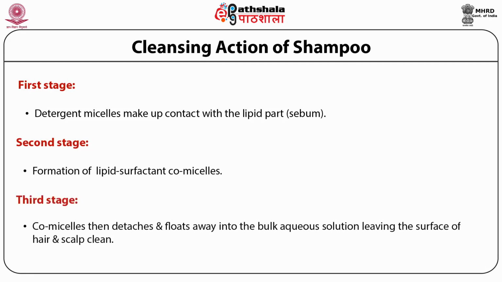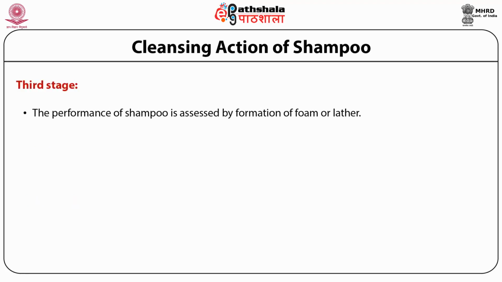These co-micelles then detach themselves and float away from the bulk aqueous solution, leaving the surface of the hair and the scalp clean.